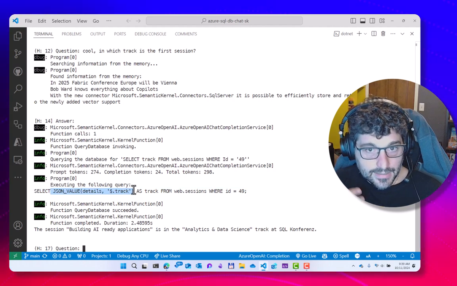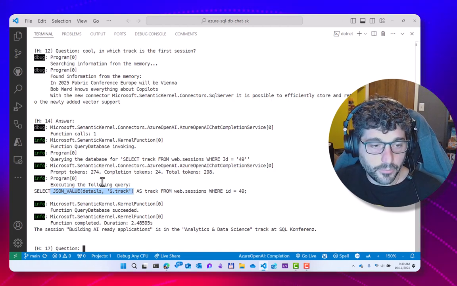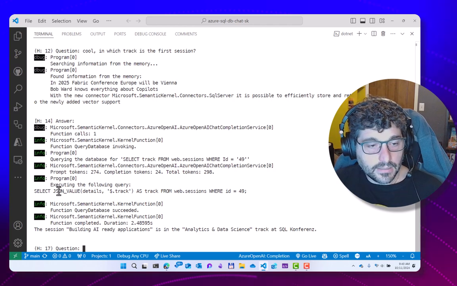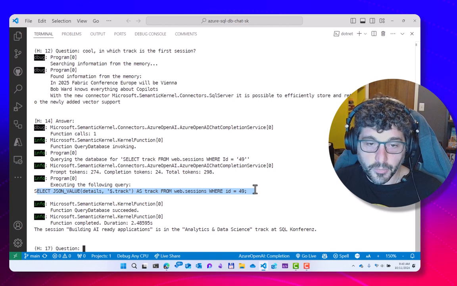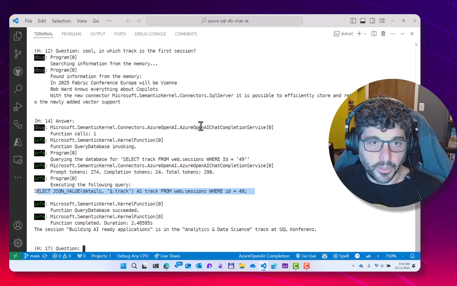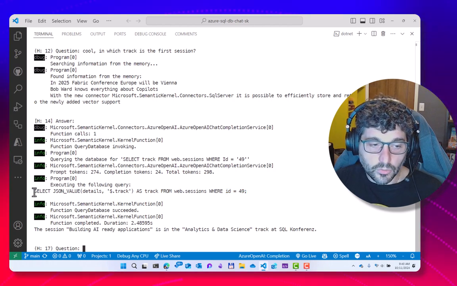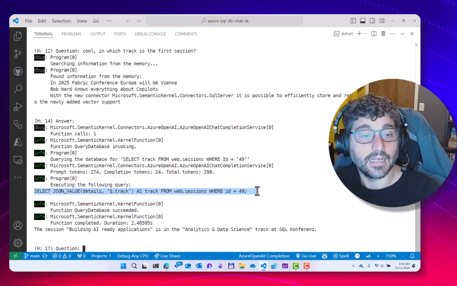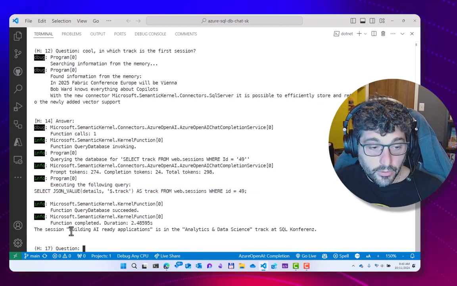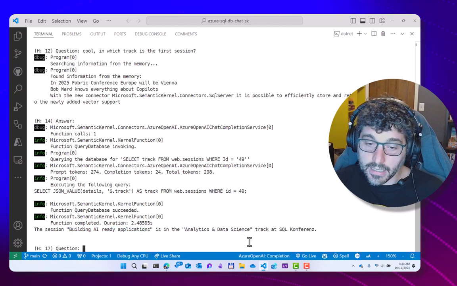So I instructed the LLM model with some prompt engineering, that again you will be able to see in the GitHub repo, that the way to extract data into SQL is using JSON value. So here it's using the information taken from the previous chat, which is the ID of the first session, and using it to extract the information using a structured query, in this case about the track of that session. So now it says, yeah, the building AI-ready application session is in the analytics and data science track.